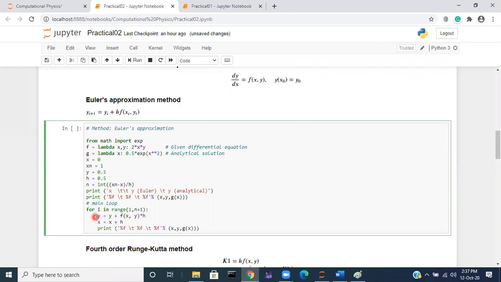Next step, you increment the value of x by one step, so x equal to x plus h.